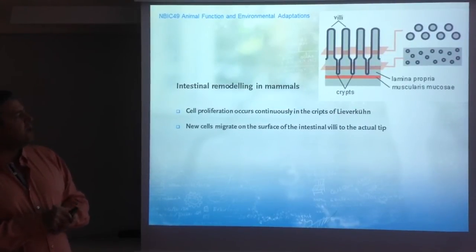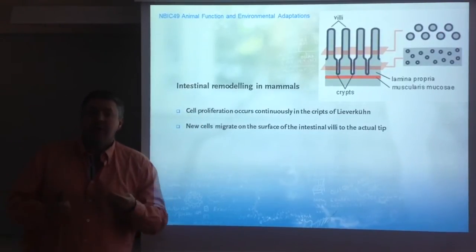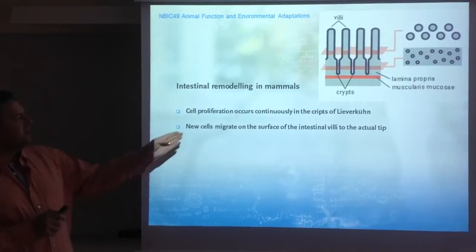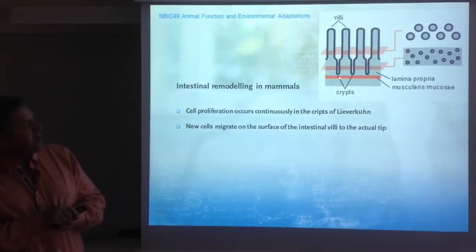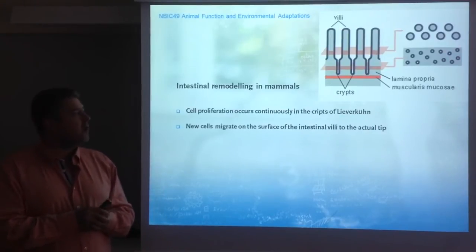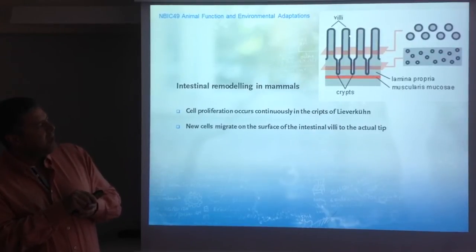Intestinal remodeling in mammals occurs by cell proliferation that is continuous, actually replacing the cells that have died by apoptosis. The new cells that are proliferating in the crypts of Lieberkühn down here basically start migrating to the tip of the villi. And up here in the tip of the villi is where cells will go apoptosis, will die, and will be discarded. So what you have is a wave of cell replacement. Cells that are produced by mitosis here in the crypts of Lieberkühn will end up migrating until they die. And this is a constant flux.